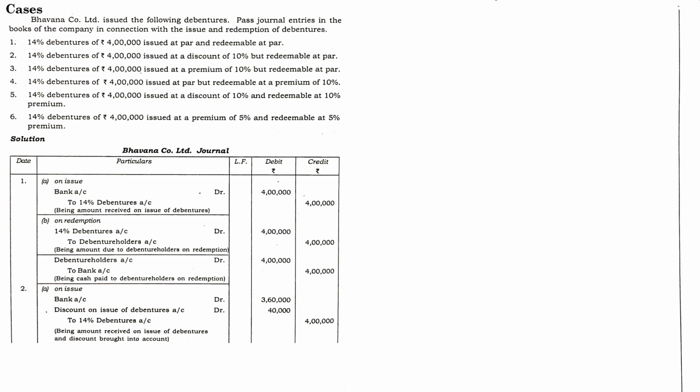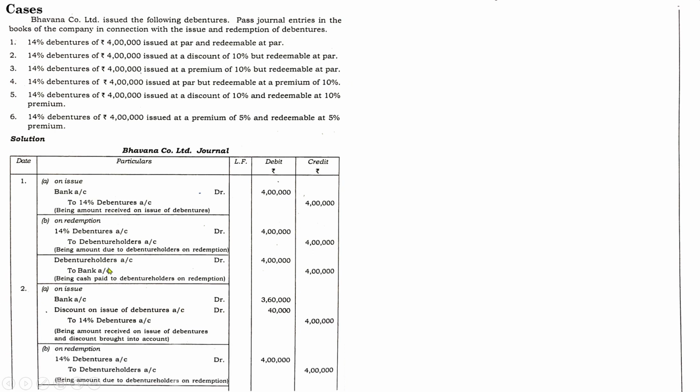So at the time of redemption, the entry will be here. It is redeemable at par, so there is not much of an issue. The entry will be like this: 14% debentures are credited to debenture holders, same amount 4 lakhs, and debenture holders are credited to bank 4 lakh because it was redeemed at par. So the amount will be 4 lakh.